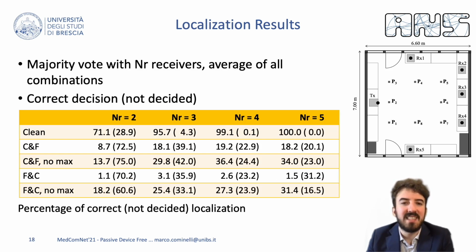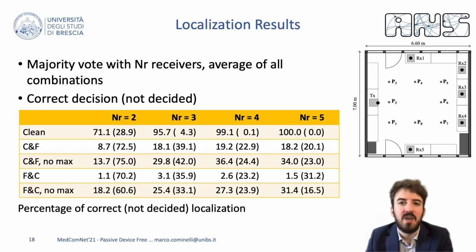Moving to the more interesting case in which we consider multi-point localization, in this table we show the results obtained by using majority voting. In each column, we report results for a different number of receivers, and in each cell we show both the percentage of correct decisions and the percentage of cases in which the receivers could not agree upon a solution. A quick look at the first line of the table is enough to see that the overall accuracy increases with the number of receivers, and that with 5 receivers we achieve 100% accuracy.